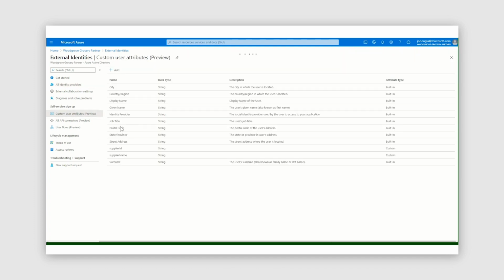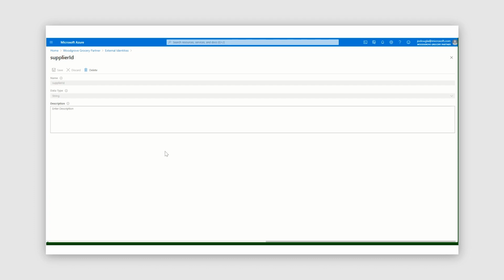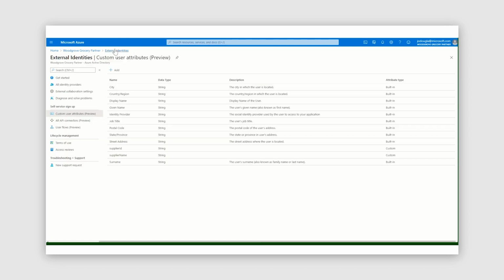After that, during the sign-up process, we saw the user provide information. So we leveraged custom user attributes to collect information about the user during the sign-up process. And you can see that there's quite a number of built-in attributes in the list that you can choose to collect. But during that sign-up process, we also collected supplier ID and supplier name. These are custom attributes that we created in Azure Active Directory that enabled us to include them in our signup experience. So if there are things beyond the built-in attributes that you need to collect about these users who are coming in and signing up, you've got the full capability to create custom attributes that can be collected.